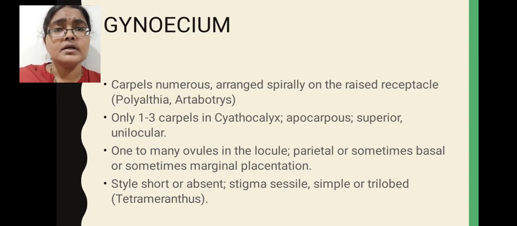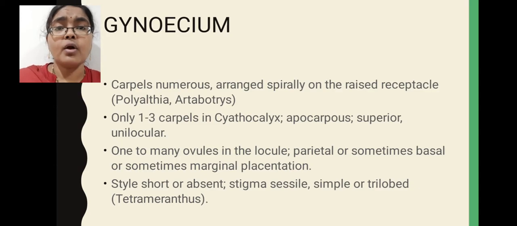Flower is superior. That means, while describing the characteristic features of the flower, we mentioned that it is a hypogynous flower. So in that hypogynous flower, the ovary position is superior. Remaining floral parts arise just beneath the ovary position. That is why that ovary position is considered a superior ovary. Here only a single locule is present. That is called unilocular condition.